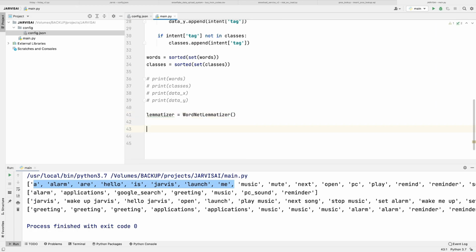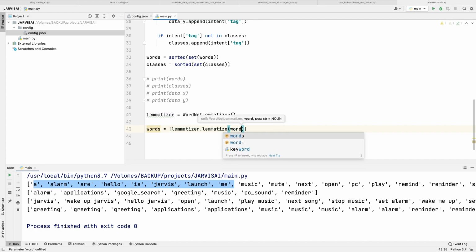Now we need to lemmatize our words. For that, I'm going to use list comprehension: lemmatizer.lemmatize, and we are going to give our word.lower. So we are getting an error. Why? I'll show you.